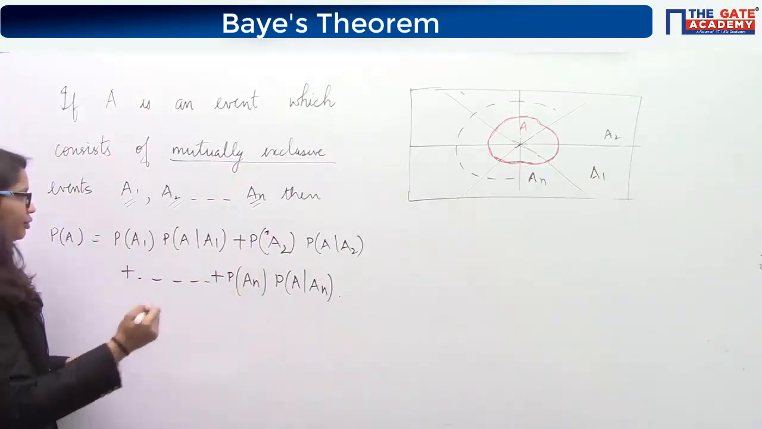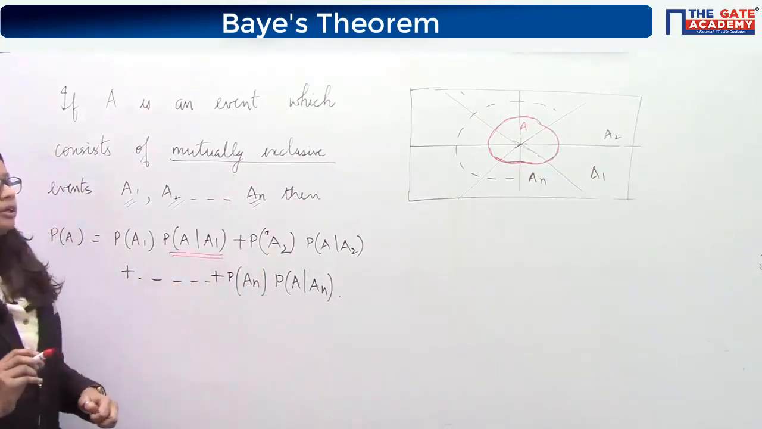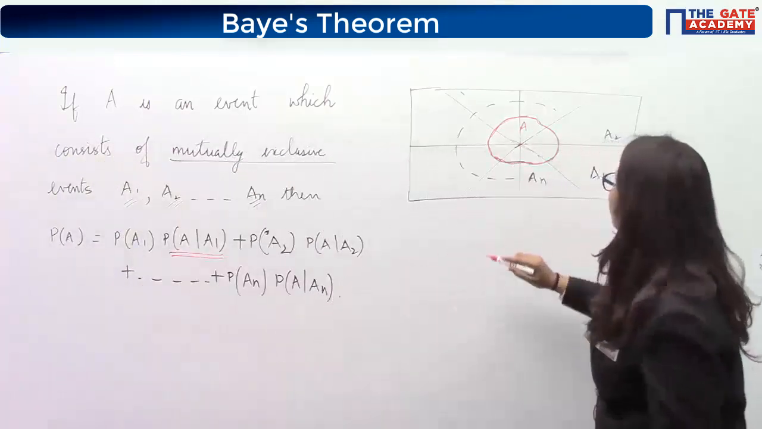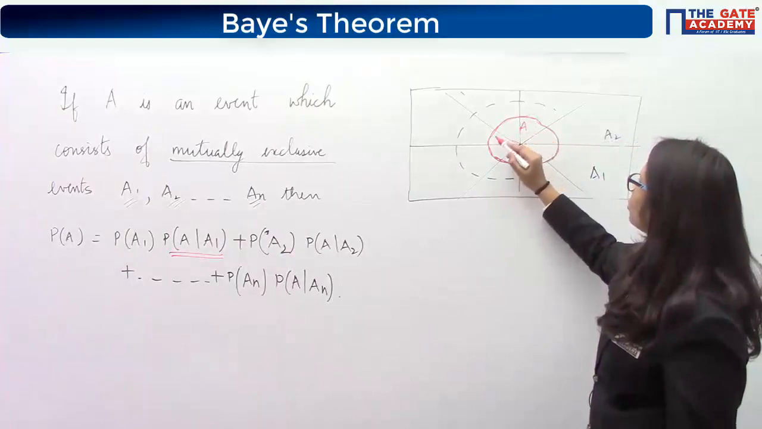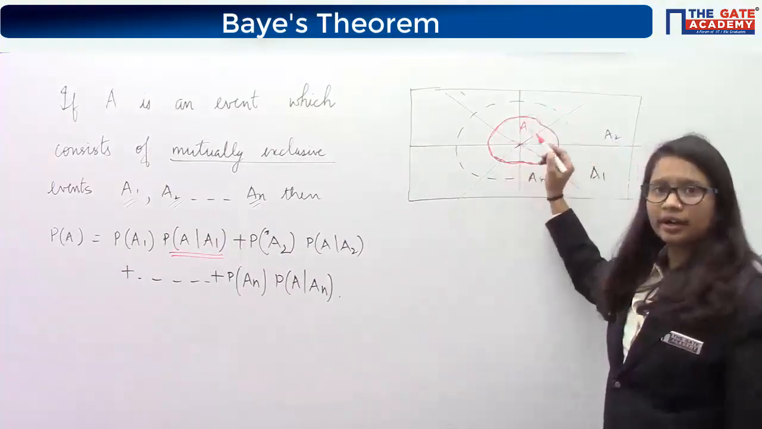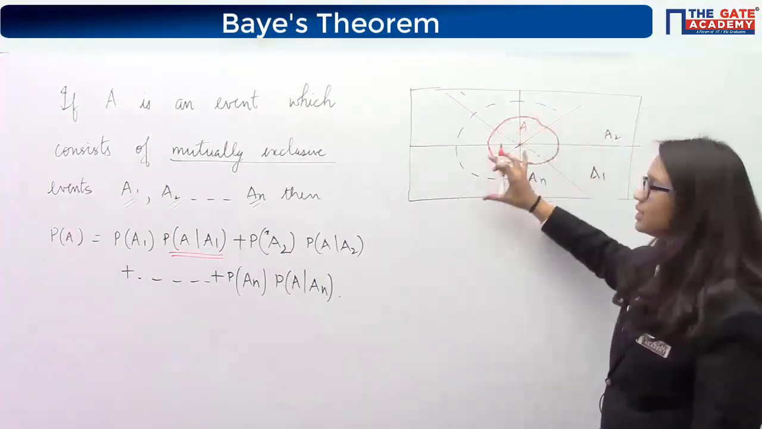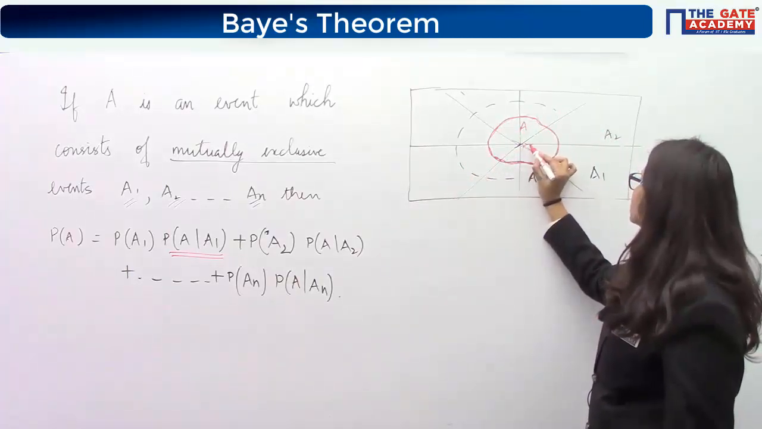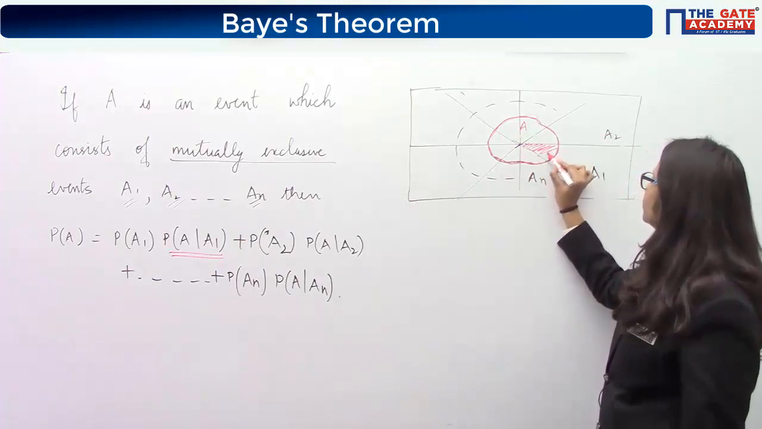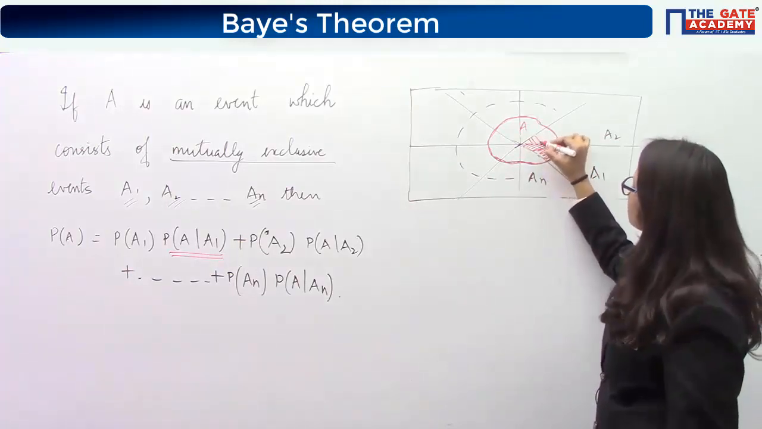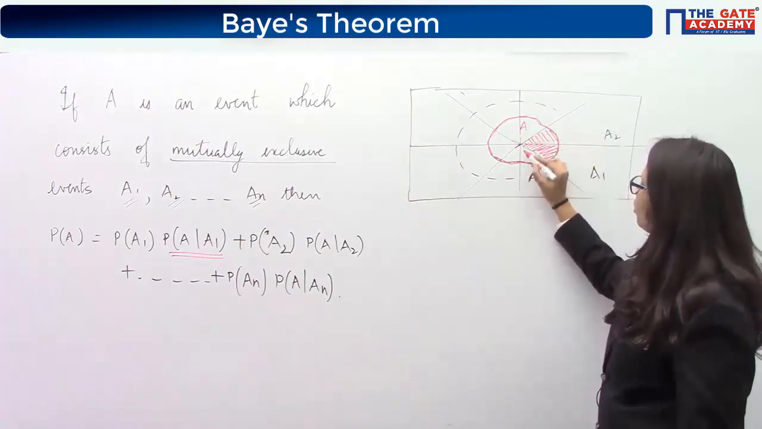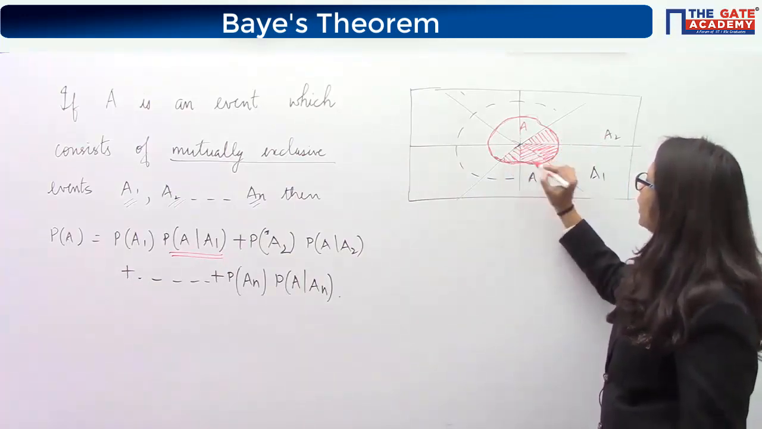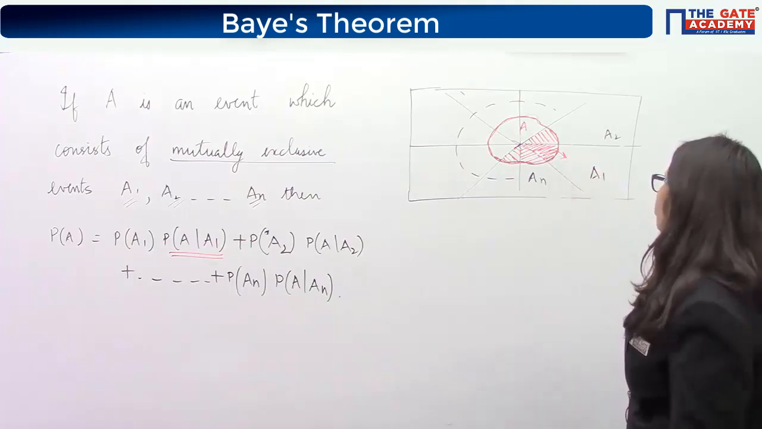And you can see we have used the conditional probability here. And obviously, because if I want to know the probability of A, basically what I want to know is that red colored area, the area bounded by this red colored line. And this red colored area is nothing but the combination of all these hatched parts. It is nothing but the addition of all these hatched parts. Yes or no?